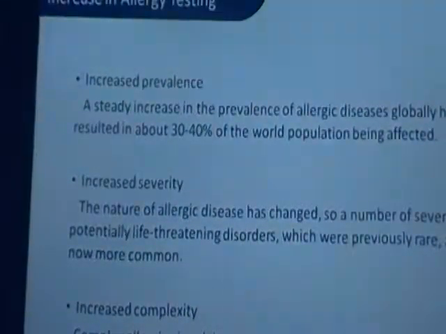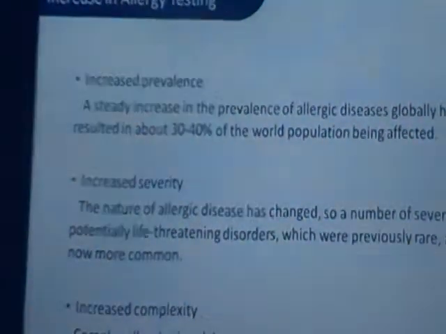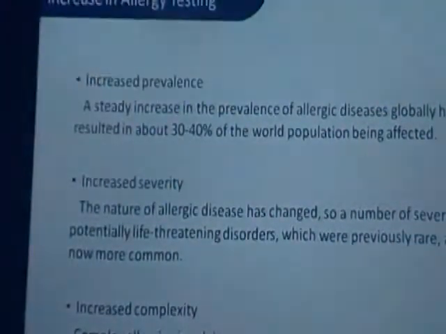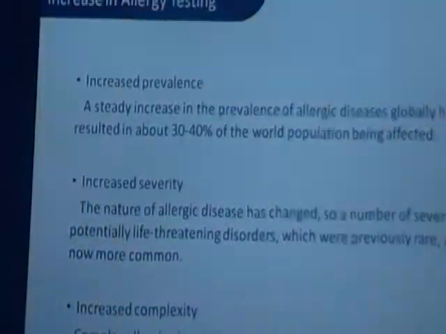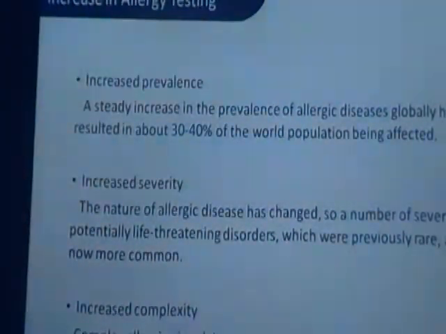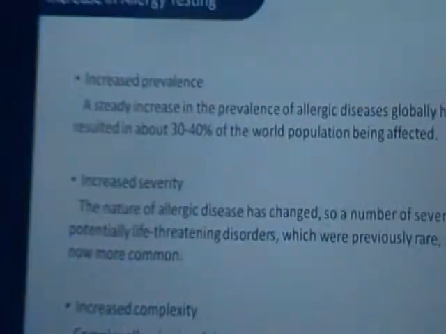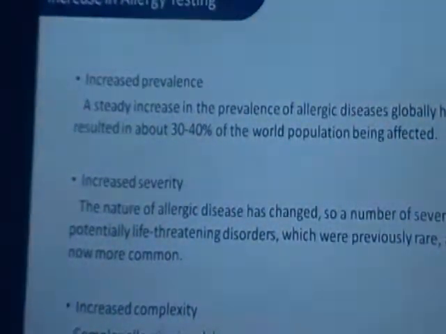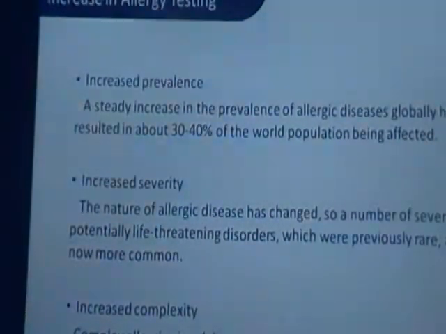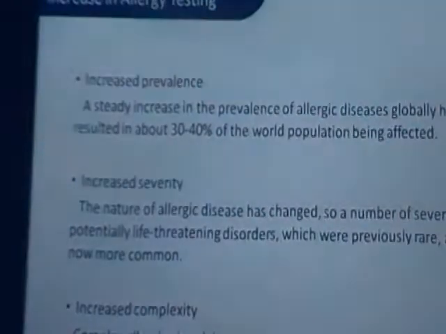As we look at how allergy is increasing from day to day, we see that the prevalence of allergic disease globally is 30 to 40%, and the severity has increased from mild rash to anaphylaxis. The range of allergic disease goes from a mild rash to anaphylactic shock, which is a life-threatening disorder that was very, very rare 10 years ago. It is also increasing the complexity of allergens, which is known as polysensitization.